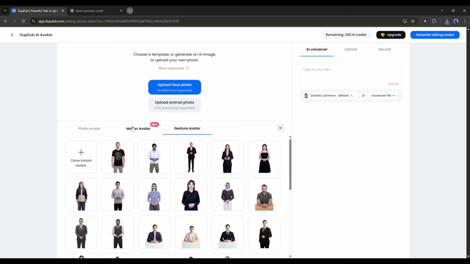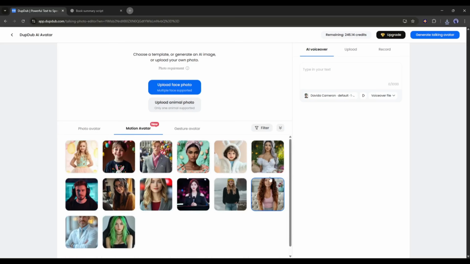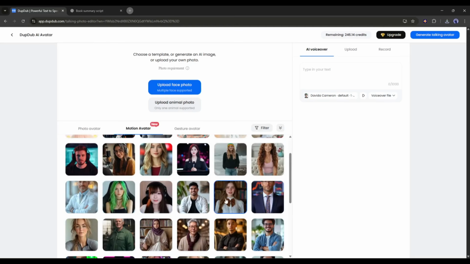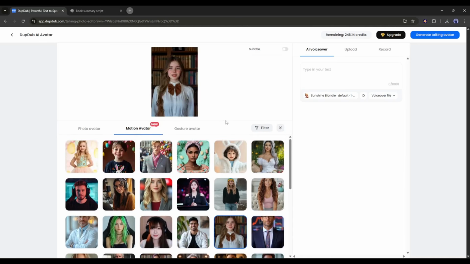As the motion avatar gives the most realistic vibe, I will select a motion avatar. You will find a vast number of avatars here. Just find and select the best one for you. Once the avatar is selected, we need to enter the audio or voiceover. Here, you will find three options.